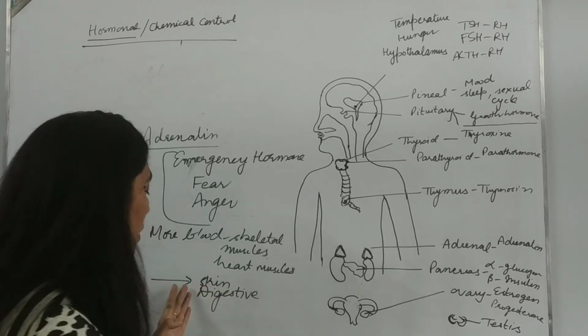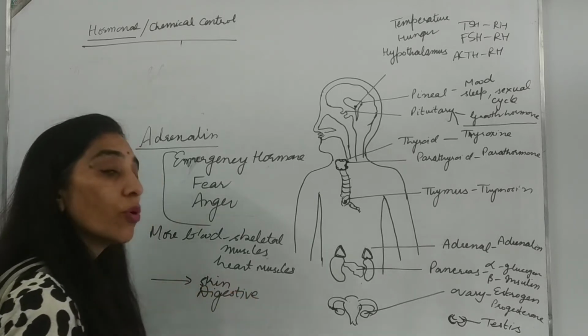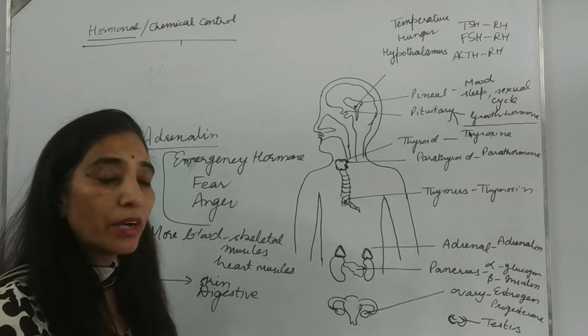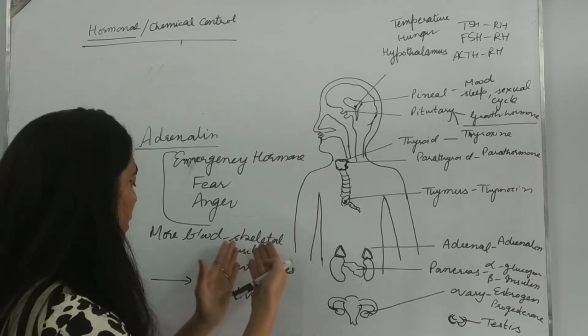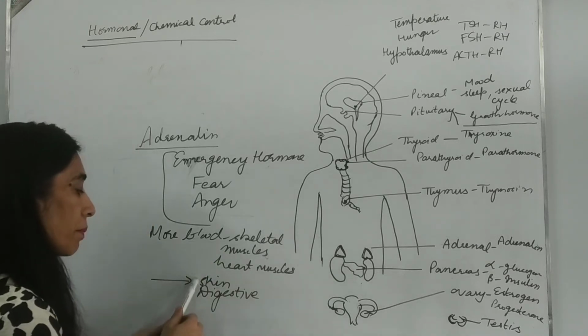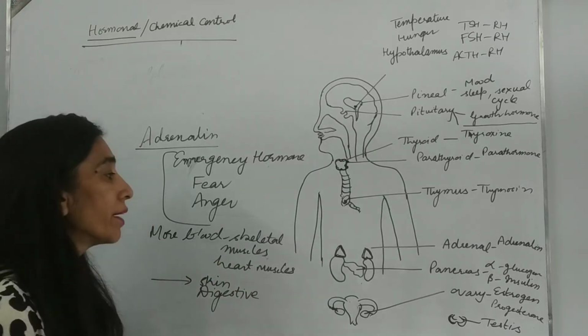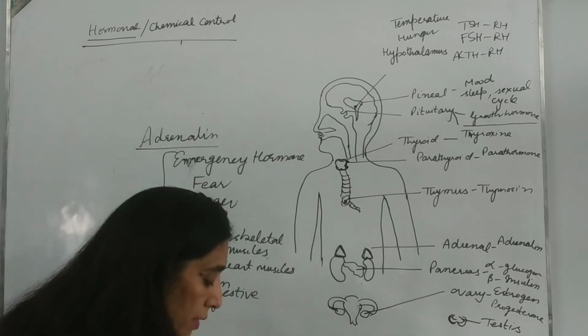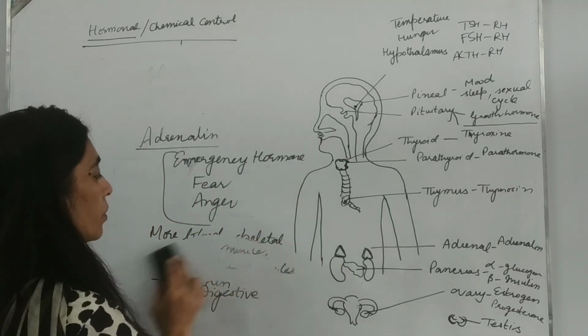So only that much blood will go to the skin or digestive system which is required for maintenance. The rest of the blood, more blood, will rush to the skeletal muscles. Now, this happens due to constriction of arterioles, right? This is about the adrenaline hormone.